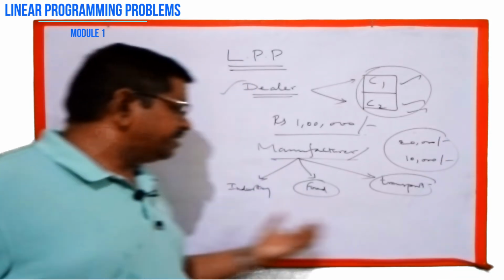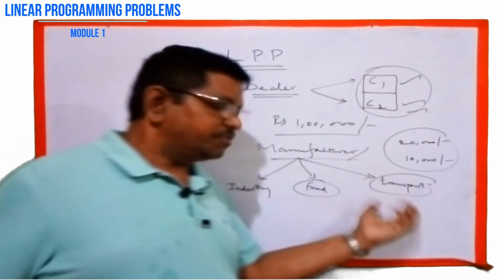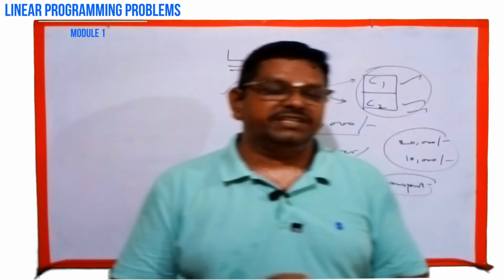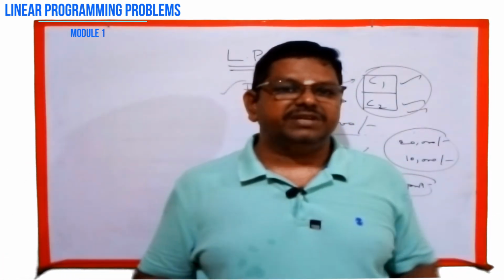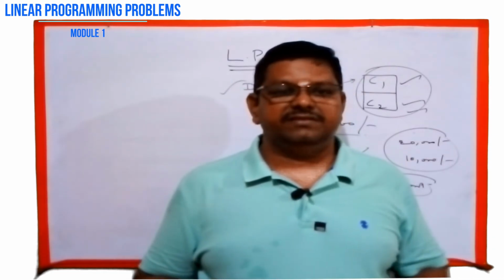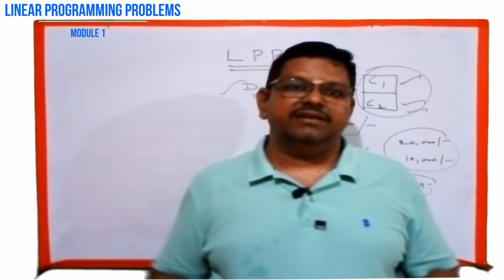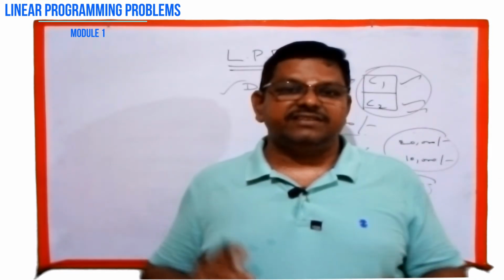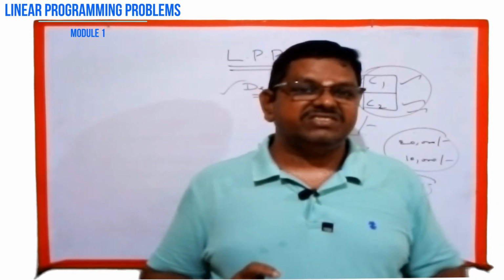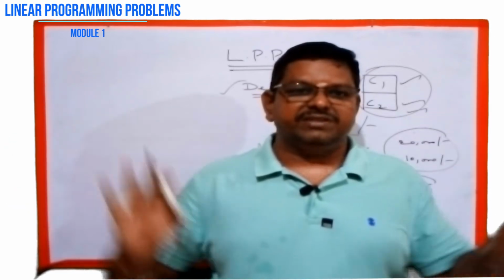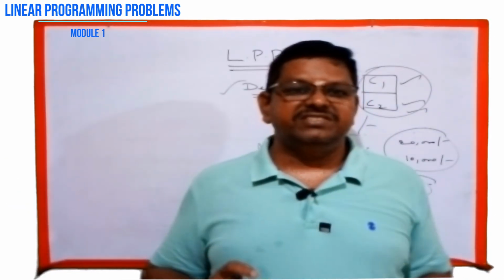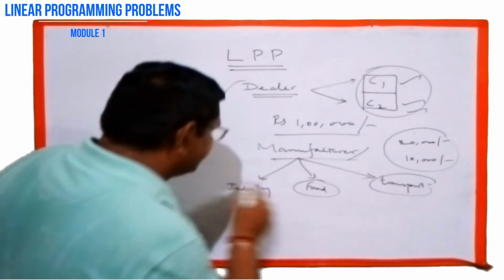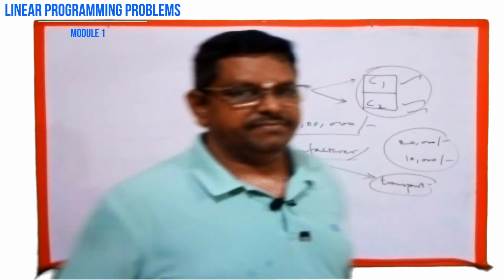So these three different types of business you can do. One, through industry you can produce more quantities of any materials, it may be furniture, or any steel products, almirah, chairs, benches, TV, fridge, washing machine, all these materials come under industry.